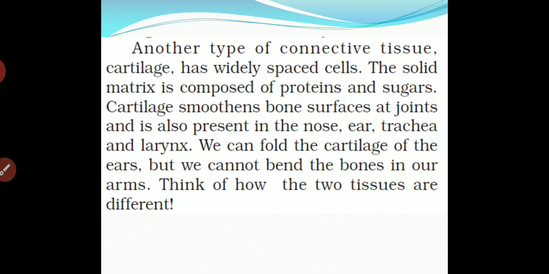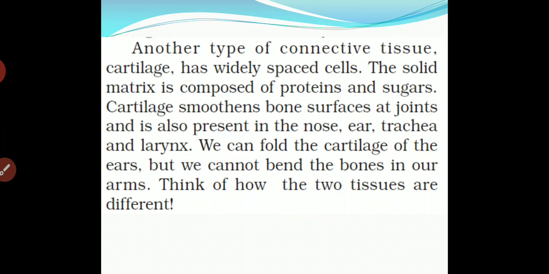Another type of connective tissue is cartilage, which has widely spaced cells. The solid matrix is composed of protein and sugar. Cartilage smoothens bone surface at a joint and is also present in the nose. Cartilage is present in the nose, ear and trachea.